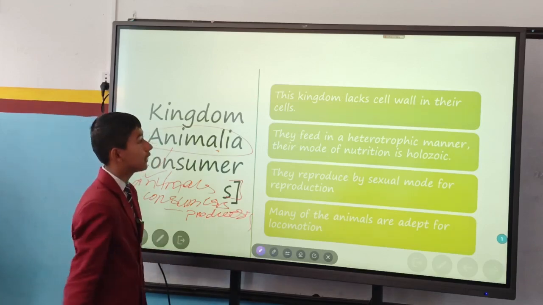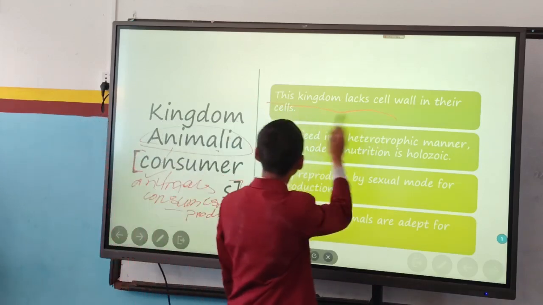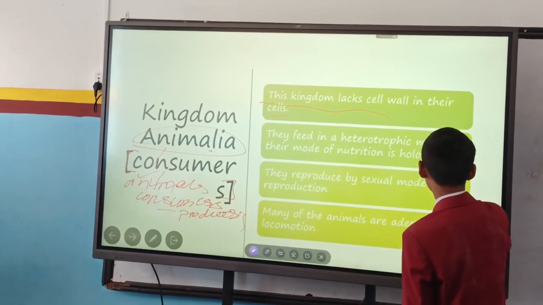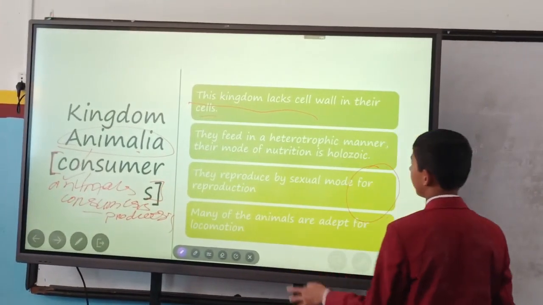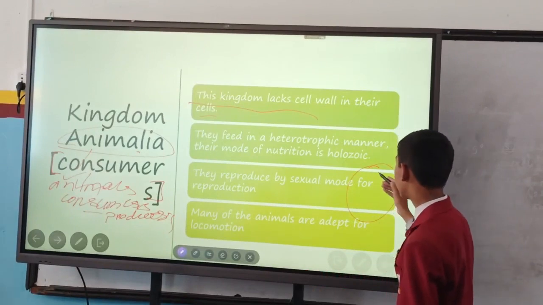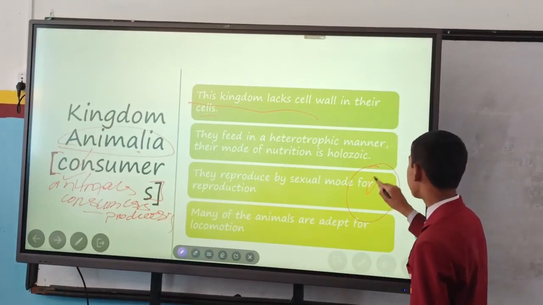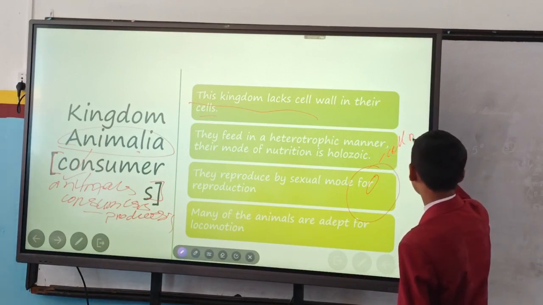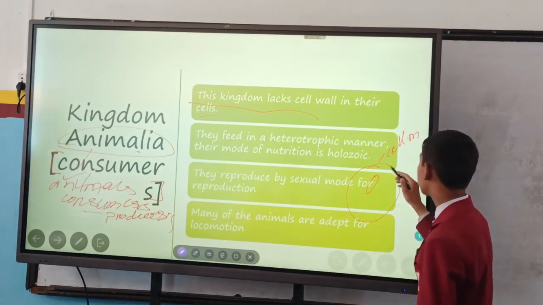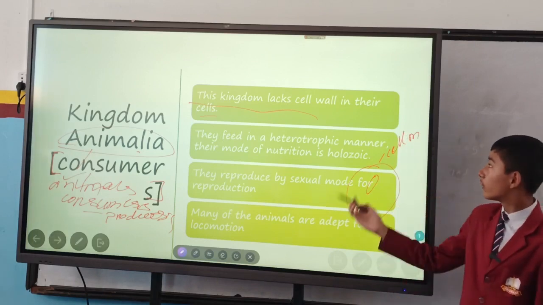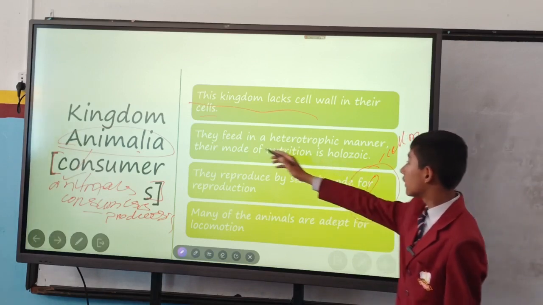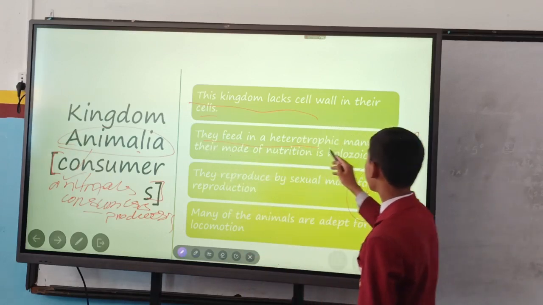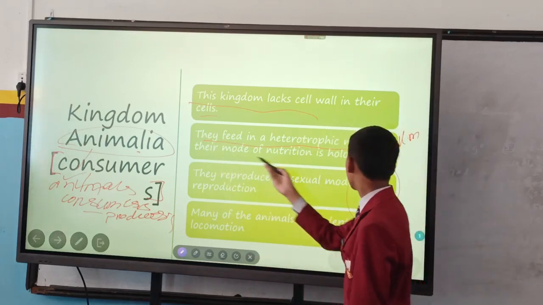And it's given here that this kingdom lacks cell wall in their cells. We studied about it some weeks ago. In kingdom Animalia, the cell is an animal cell with a nucleus, but only the cell membrane is present, meaning there is no cell wall in this kingdom. They feed in a heterotrophic manner. Their mode of nutrition is holozoic.